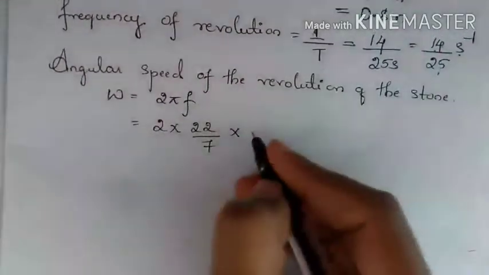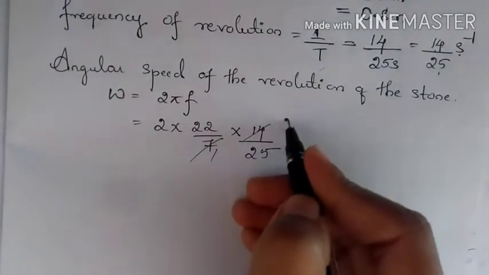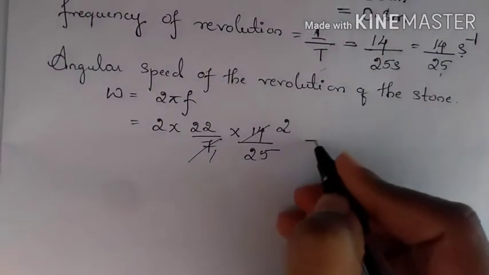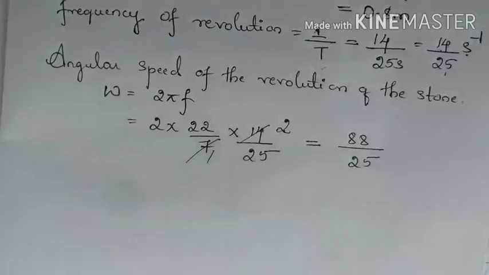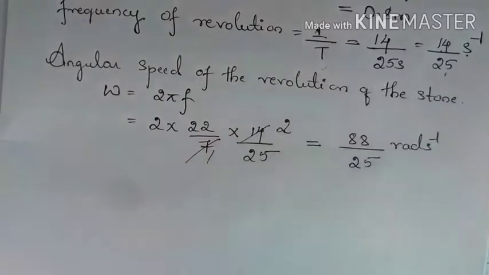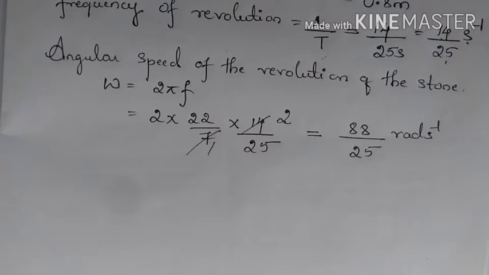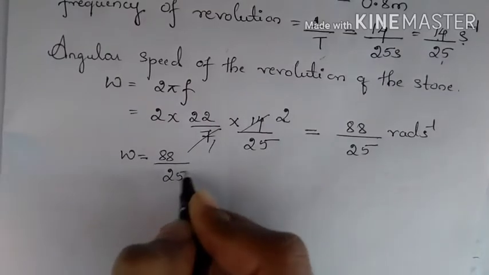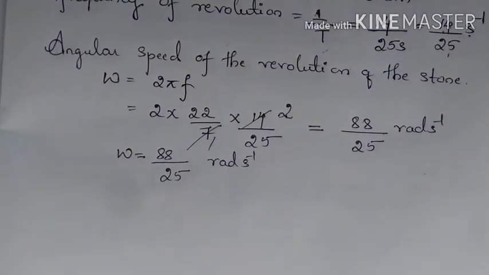F we got as 14 divided by 25. 7 ones are 7, 7 twos are 14, 2 twos are 4, 4 22s are 88. So I can write this as 88 divided by 25. So this will be rad per second. This is angular speed of the revolution of stone. Omega is equals to 88 divided by 25 rad per second. Hope this is clear to you all.